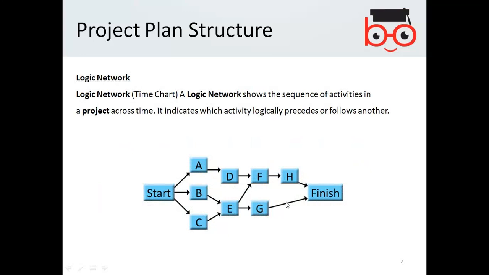For example, you need to have a start as well as a finish, and in the middle A, B, C is the first entity to be worked out, and later on D, E, F, G, and H. However, according to the logic network, possibly you cannot start with H, or the precedence is basically the matter.